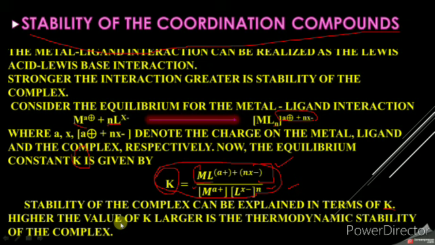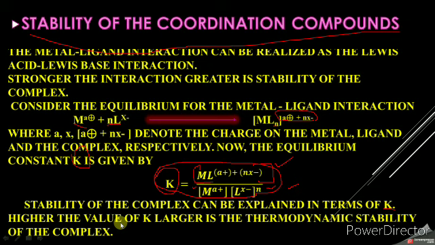So for example, [Ag(CN)2]^- has K of 5.5 into 10 raised to 18, [Cu(CN)4]^2- has K of 2.0 into 10 raised to 27, and [Co(NH3)6]^3+ has K of 5.0 into 10 raised to 33.